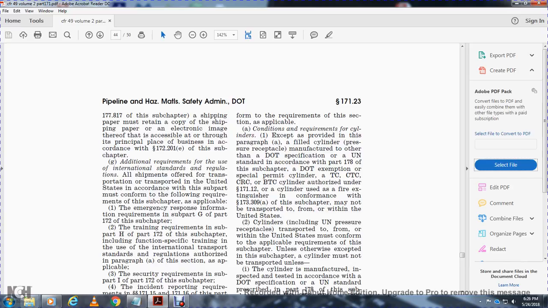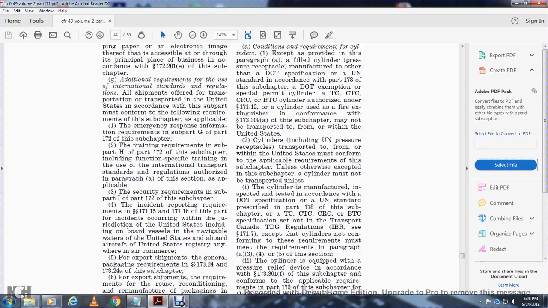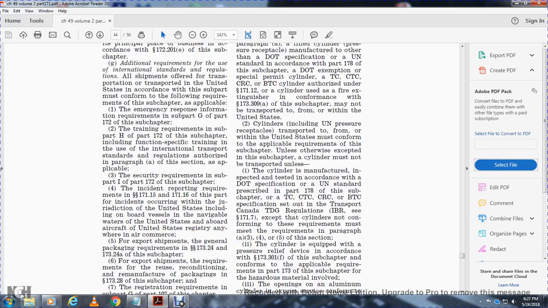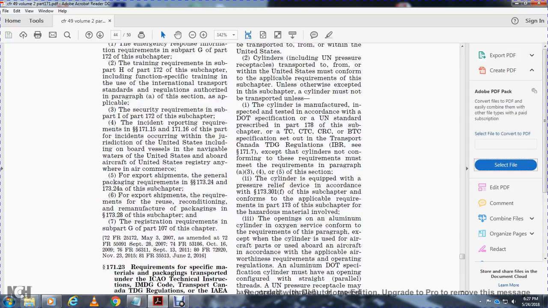Cylinders, including the UN pressure receptacle transported to form of the United States, must conform with the applicable requirements of the subchapter unless otherwise excepted by the subchapter. The cylinder must not be transported unless the cylinder is manufactured, inspected, and tested in accordance with the DOT specification or UN standard prescribed in Part 178 with the subchapter, or TC, CTC, BTC certification set out in the Transport Canada Transportation of Dangerous Goods Regulations, except for the cylinder not conforming to these requirements, which must meet the requirements of paragraph (a)(3), (4), and (5) of this section.